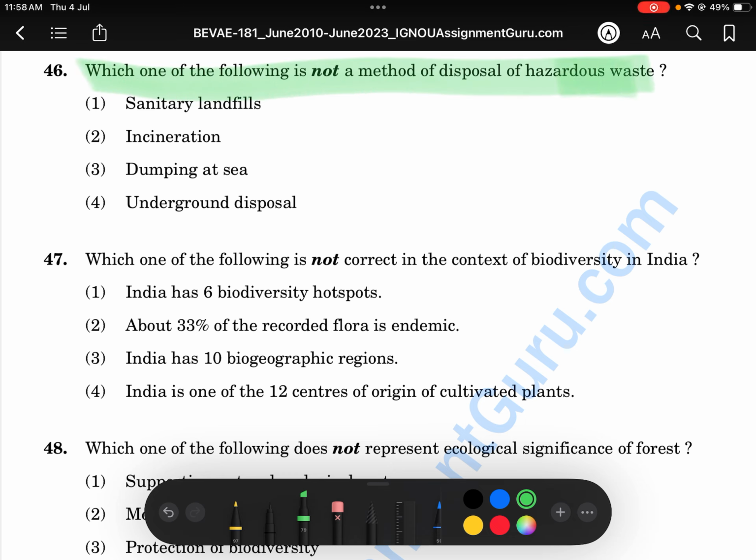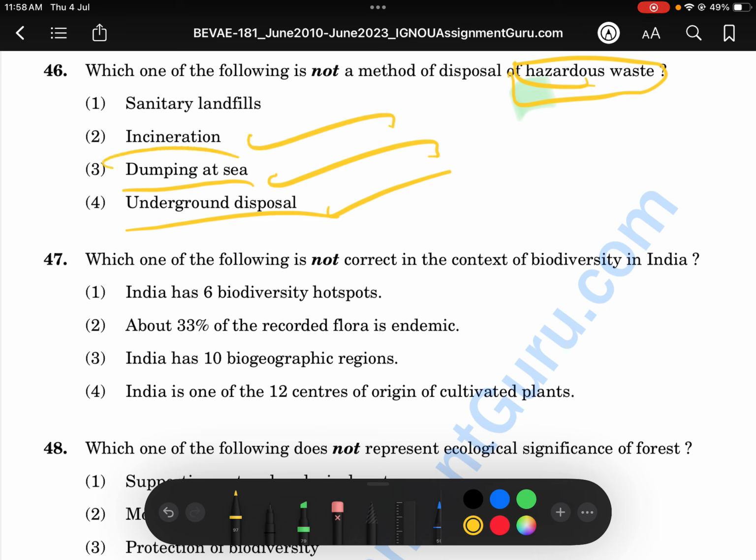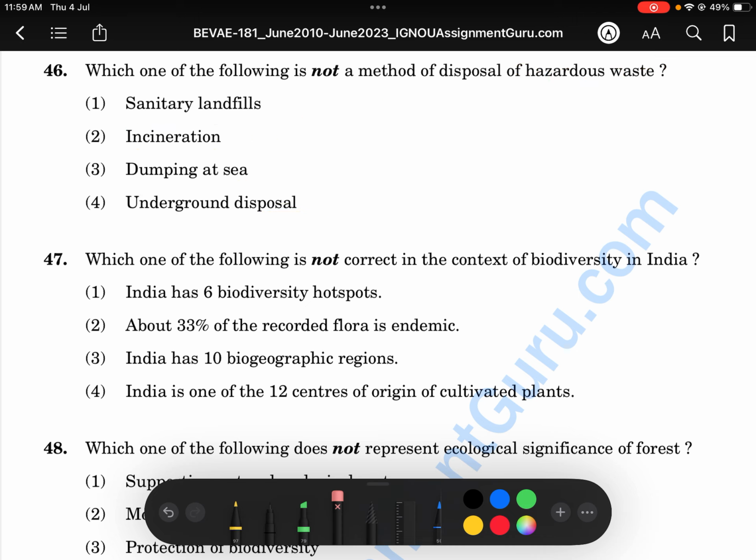Okay, which one of the following is not a method of disposal of hazardous waste? First we have to concentrate on this hazardous waste. First we'll see which is the way: underground disposal, dumping at sea, incineration, sanitary landfills. So which is not a method of this hazardous waste? This is actually confusing. The answer people are giving on YouTube, they are still telling it is sanitary landfills, but you have to recheck this in your textbook. Okay, so let's go to the next question.